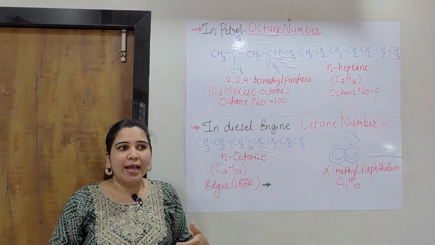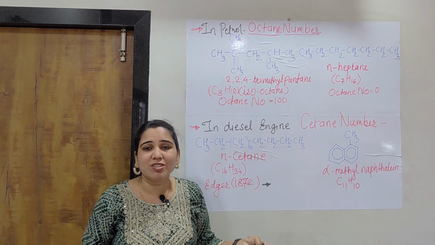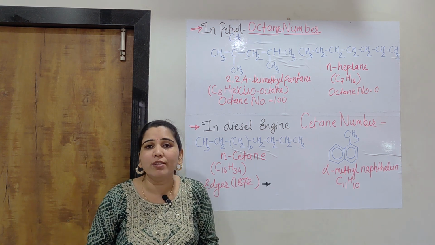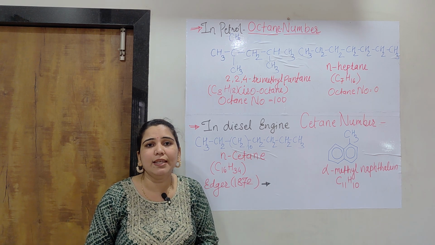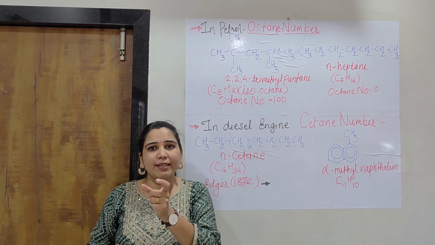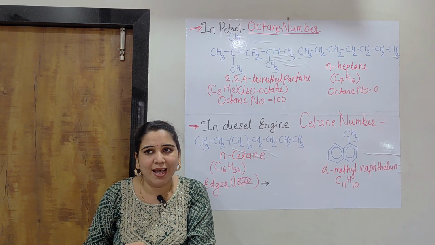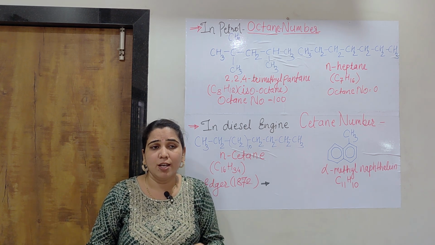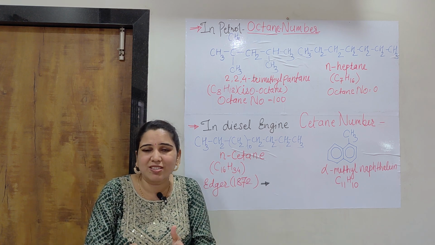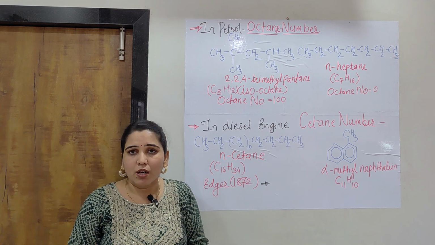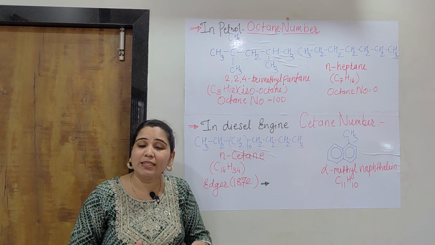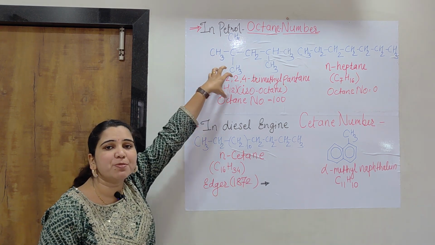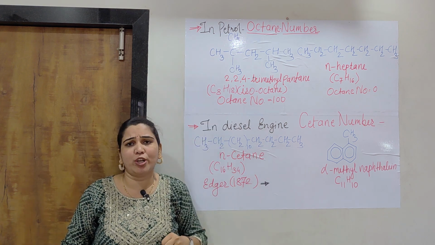As we saw in the recent lecture on chemical structure, the knocking tendency is related to the type of compound. Straight chain hydrocarbons show a very high knocking tendency, whereas compact structures are more favorable for the gasoline or petrol engine. Edgar saw this and chose the substance showing the minimum knocking tendency.